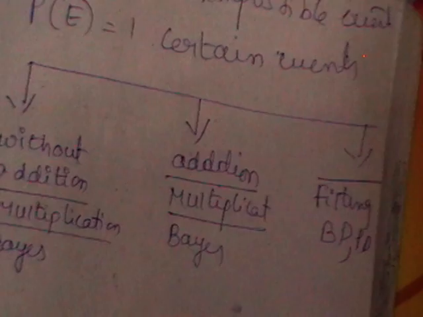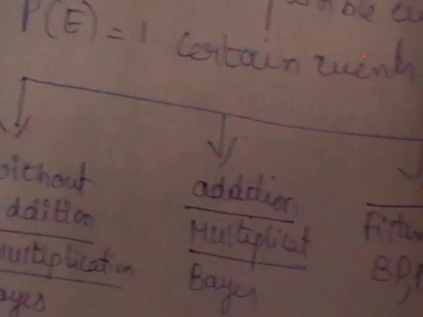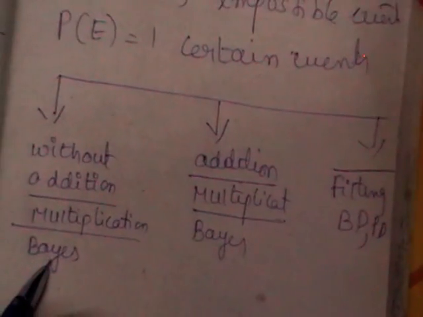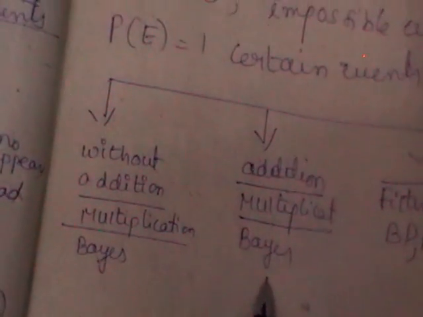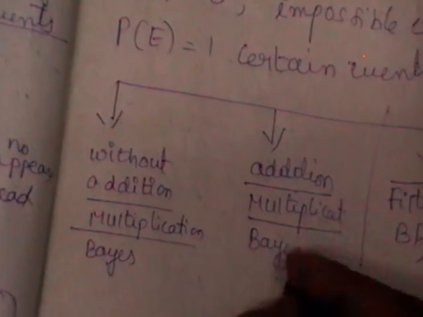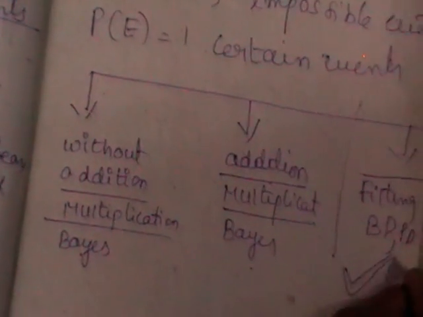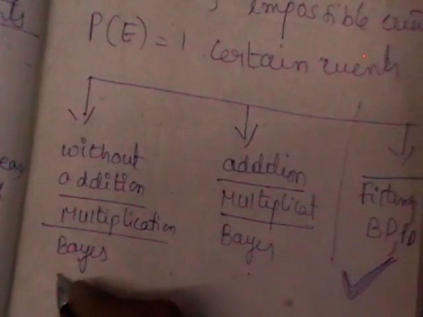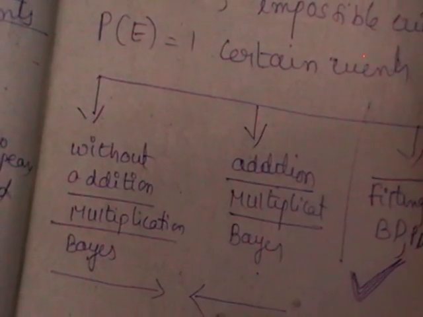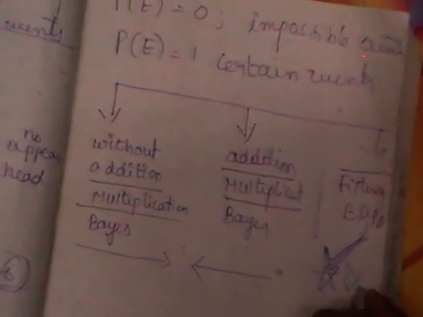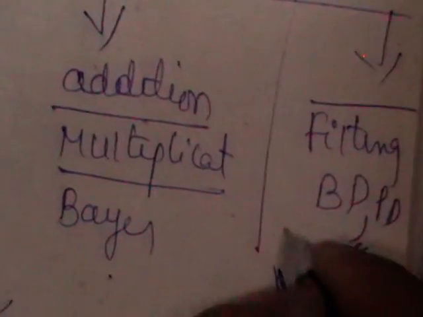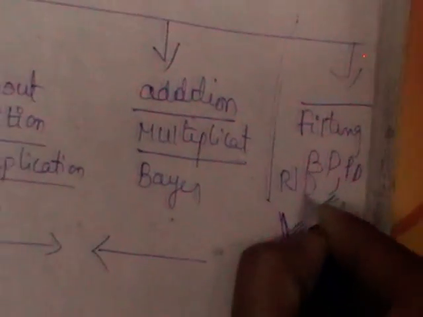So generally you will get numerical problems from probabilities. They can be classified as problems without using the theorems, problems using these theorems, and these are completely different ones, fitting of binomial and Poisson distribution. Among these, if there is no question from these two parts, there is a high chance that you will get a problem on fitting of Poisson, binomial and normal distribution.